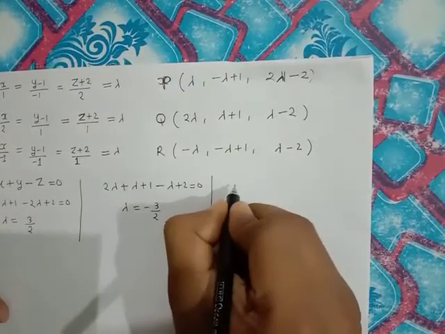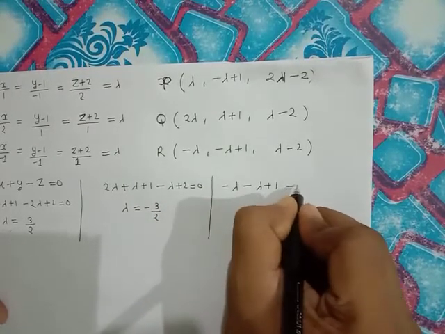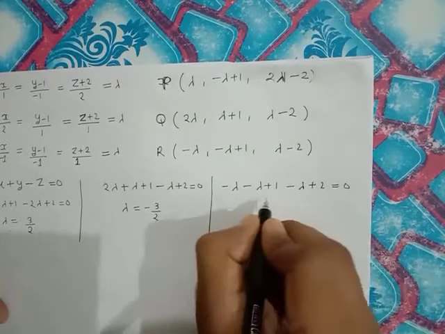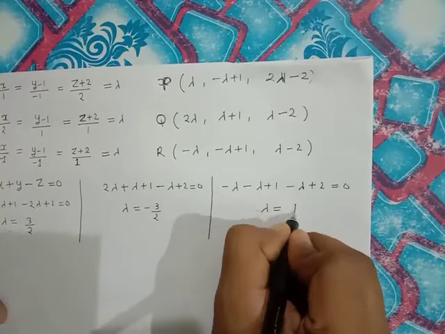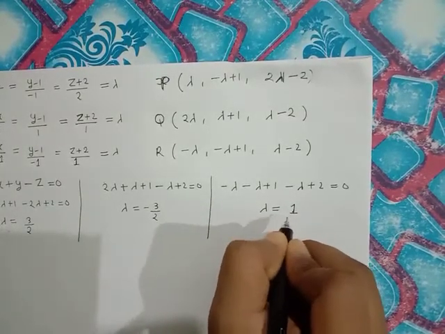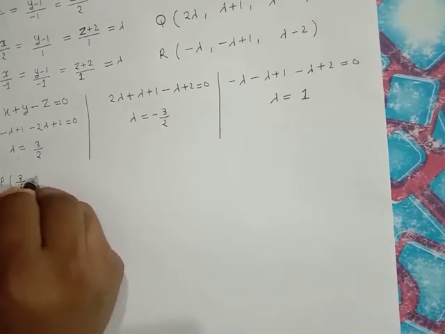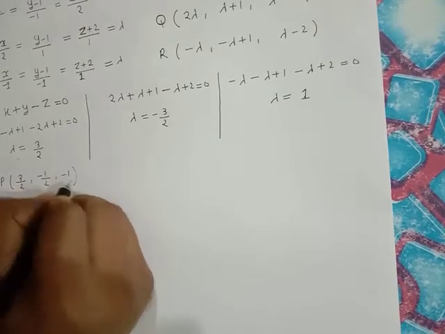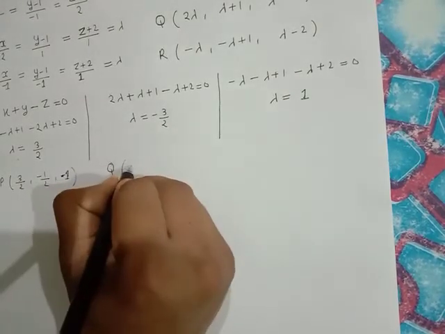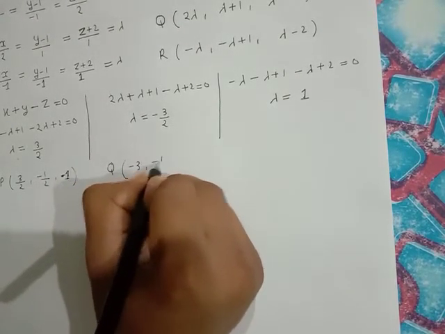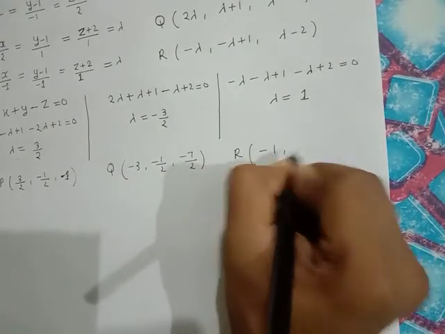From the third equation, minus lambda plus 1 minus lambda plus 2 equal to 0. So 3 lambda equal to minus 3, so lambda equal to 1. Lambda equal to plus 1. So point P is 3 by 2, minus 1 by 2, minus 1. Point Q becomes minus 3, minus 1 by 2, and minus 7 by 2. Similarly R becomes minus 1, 0, minus 1.